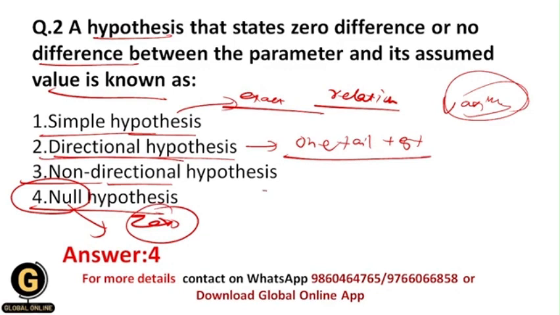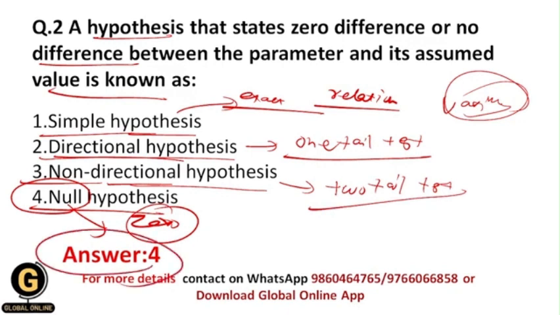And what is a non-directional hypothesis? This is exactly opposite to the directional hypothesis, because here the hypothesis does not state the direction of the results of the test, and that's why this hypothesis is tested by a two-tail test. So your correct answer should be 4, students, which is the null hypothesis.